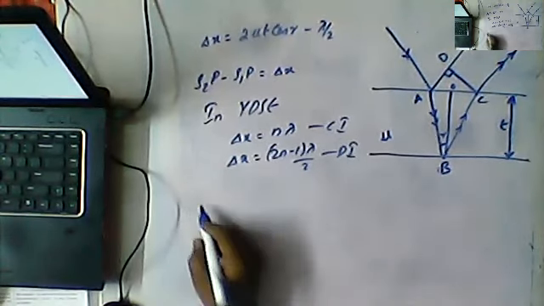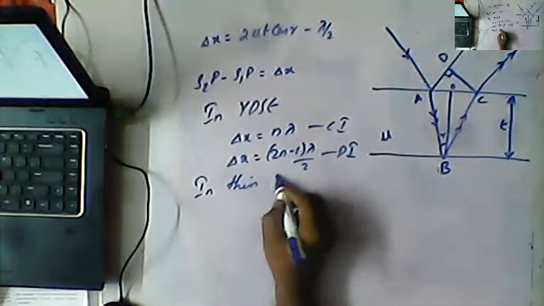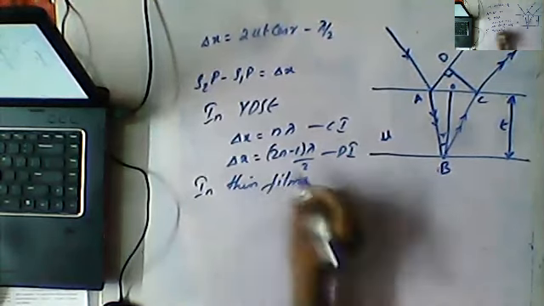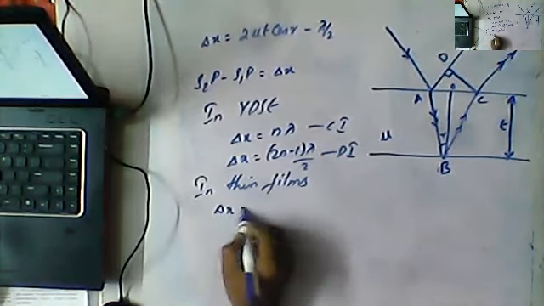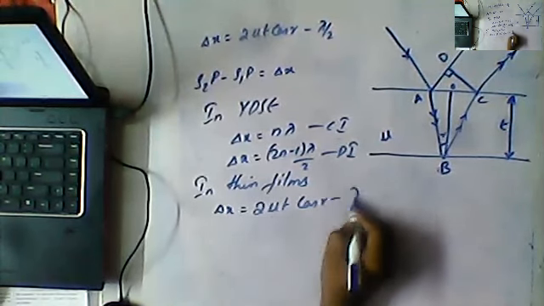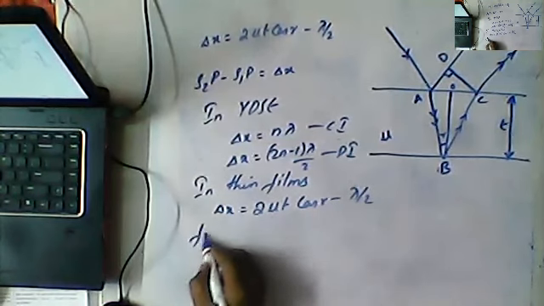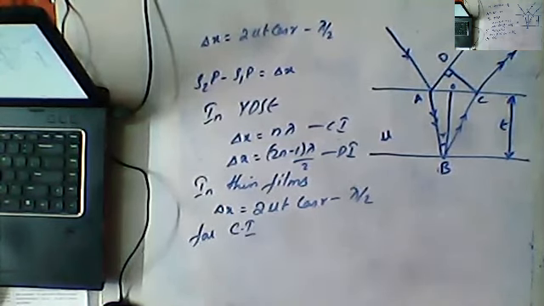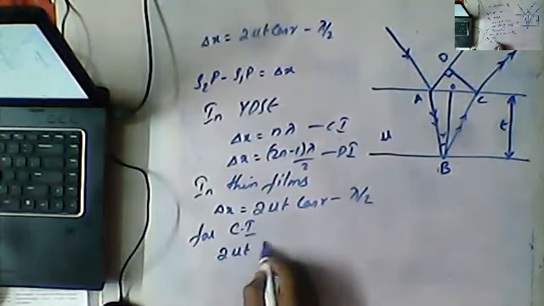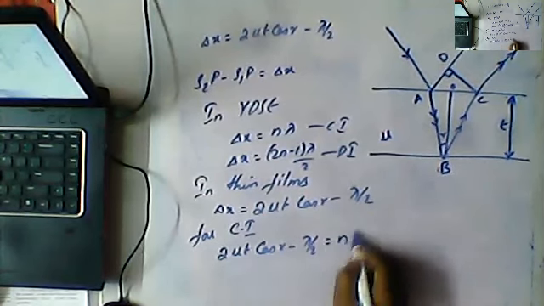So the same formulas we are applying, but in thin films, delta x is equal to 2 mu t cos r minus lambda by 2. So for constructive interference, 2 mu t cos r minus lambda by 2 is equal to n lambda.